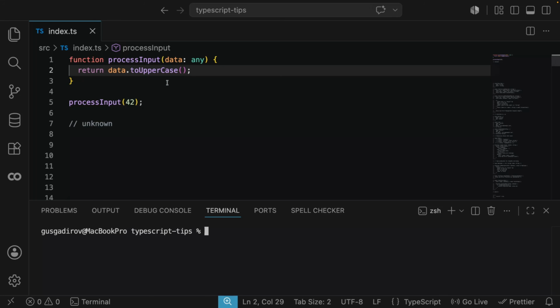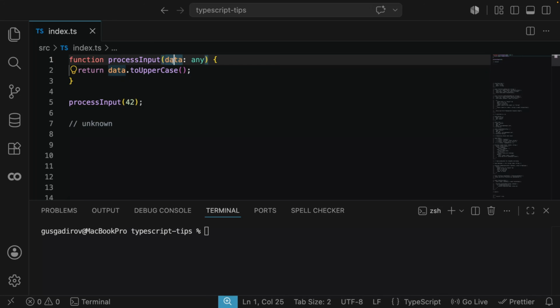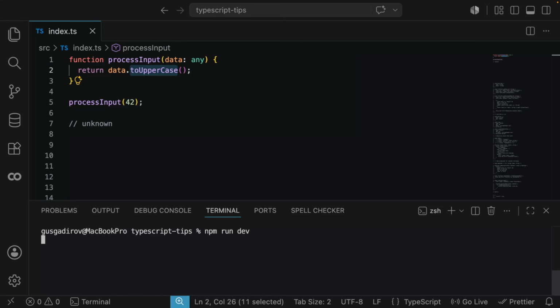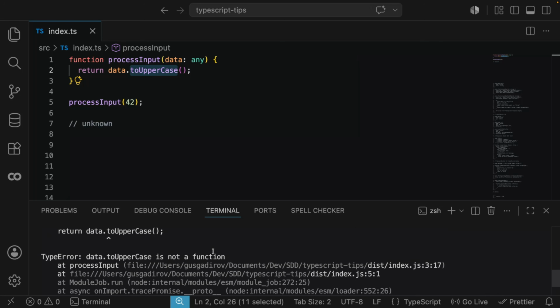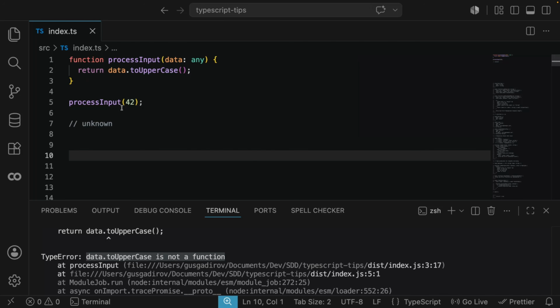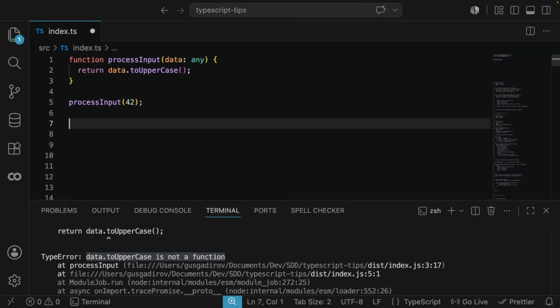So what do you think is going to happen when I run this code? Obviously, we're passing an integer here as data, and then we're calling this toUpperCase. But this toUpperCase is a string method. It's not an integer method. So if I run npm run dev, as you can see, JavaScript now is going to throw an error saying toUpperCase is not a function. What we want instead is for TypeScript to catch this issue beforehand.